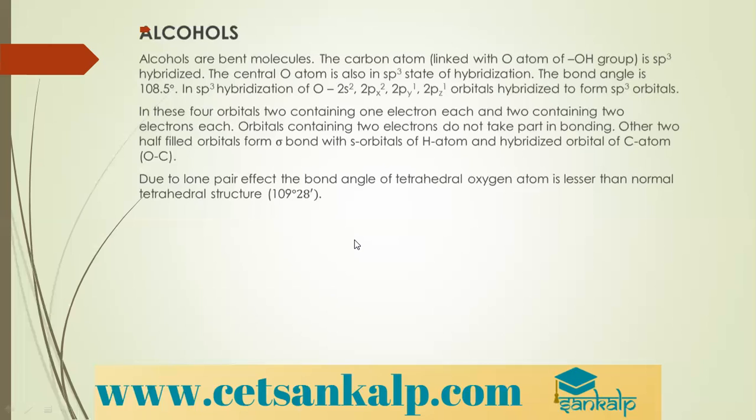Okay. So in sp3 hybridization, what is the configuration of oxygen? 2s2, 2p4, correct? So 2p4, how do we write it? We write it as 2px2, 2py1, 2pz1. These orbitals hybridize to form sp3 hybrid orbitals. In these four orbitals, two contain one electron each and two contain two electrons each. Therefore, how many lone pairs does oxygen have? Oxygen has two lone pairs. Those two lone pairs are not involved in any bonding. Therefore, we call them non-bonded electrons or lone pairs of electrons.